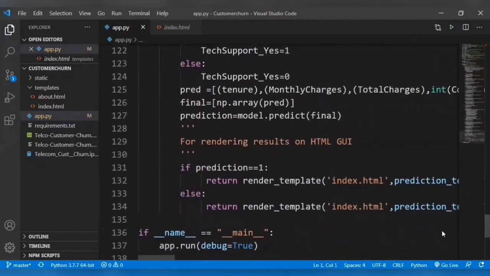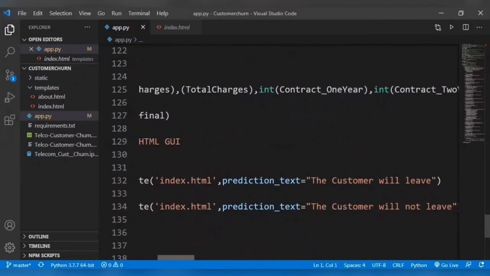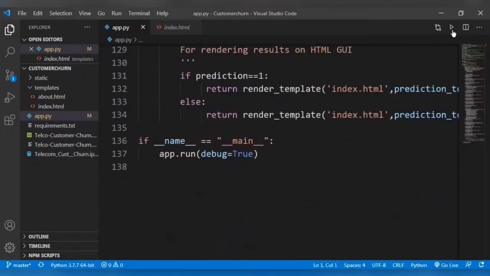And for rendering the result on the HTML, first we have to predict the result. So for prediction we have stored all the values in an array, and passed that array into a numpy array, and after that we have used model.predict for predicting the result. So after prediction it gives whether the customer will leave or the customer will not leave.